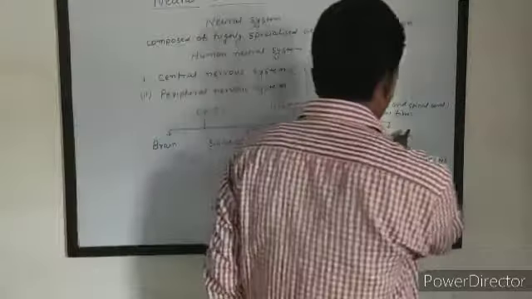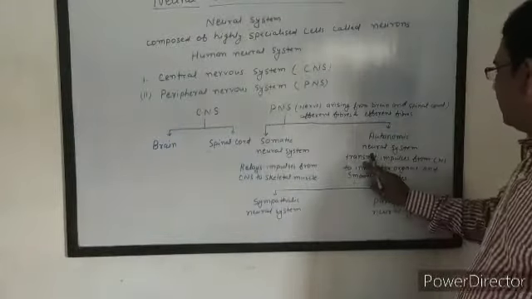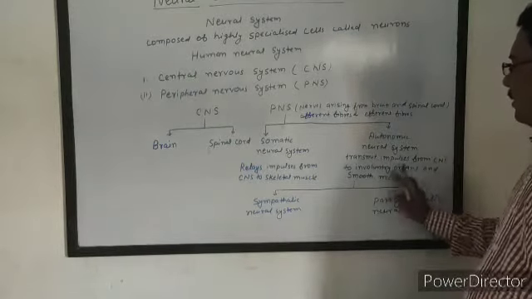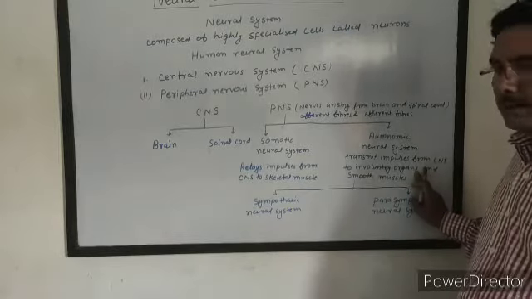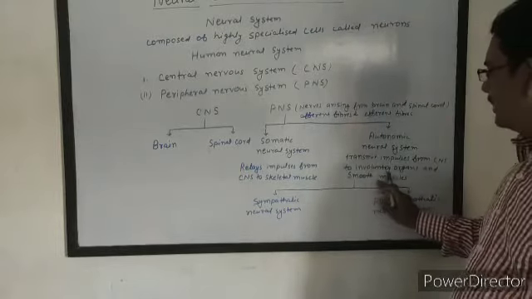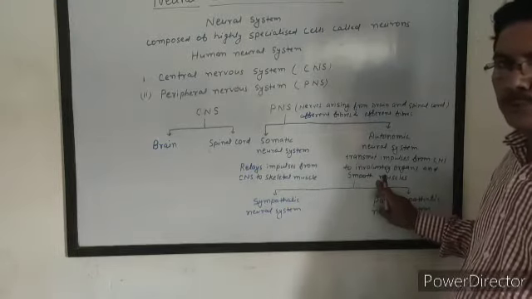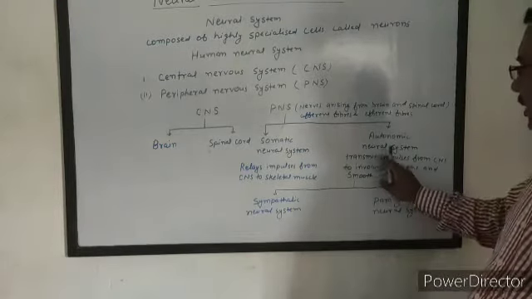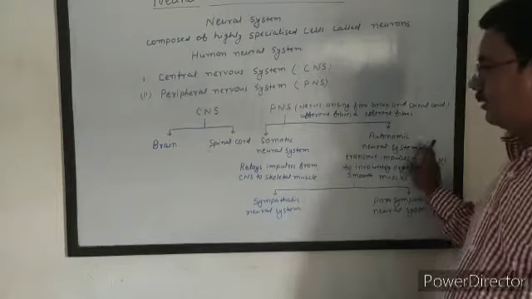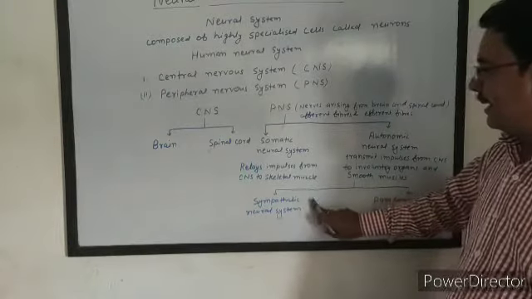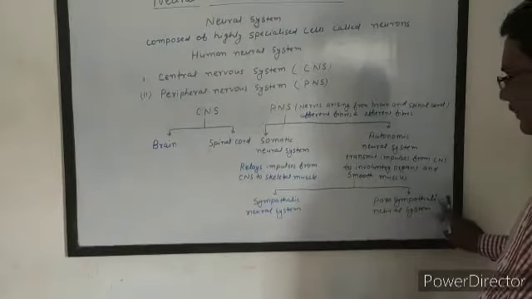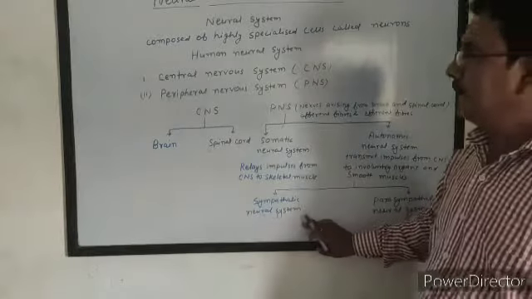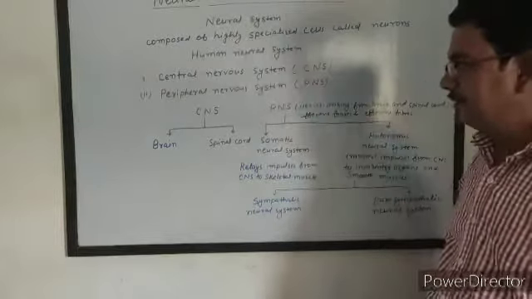The somatic neural system relays impulses from brain or spinal cord to skeletal muscles. And autonomic neural system transmits impulses from central nervous system, that is brain and spinal cord, to involuntary organs, visceral organs, and smooth muscles or involuntary muscles whose function is not under the control of our will. Now, autonomic nervous system is also divided into two parts: sympathetic neural system and parasympathetic neural system. So in these headings, we have to understand the human neural system.